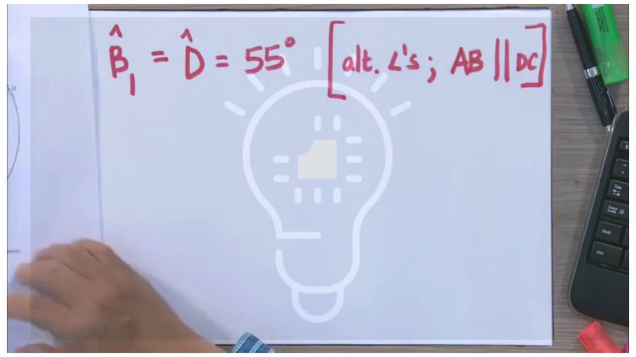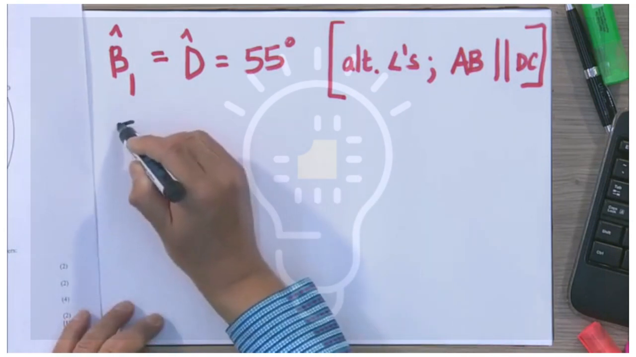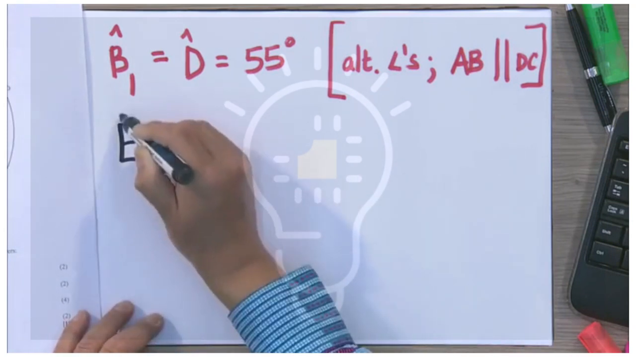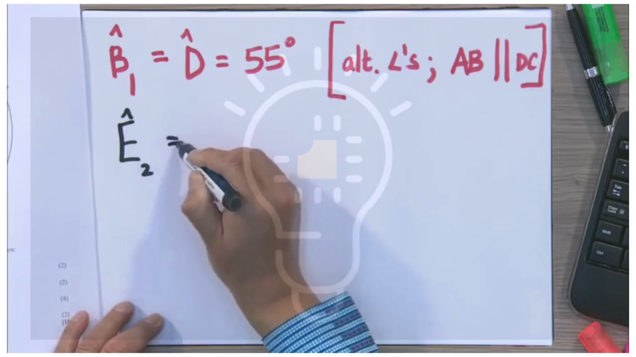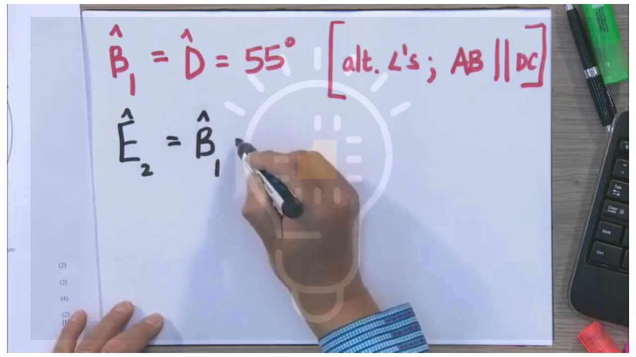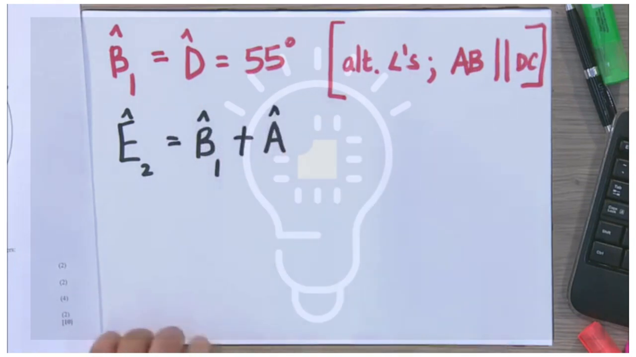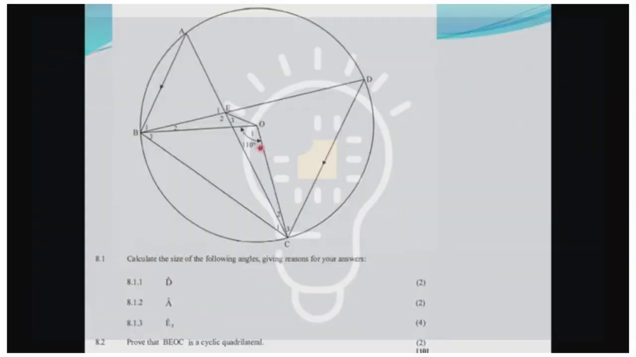Continuing this now, very important. Our next step is now angle E2. That's the one in question. We need to find him. Angle E2 is equal to angle B1, if you look at your diagram, plus angle A. All right? Look at that. If we look at our diagram, angle E2 is equal to angle B1 plus angle A.